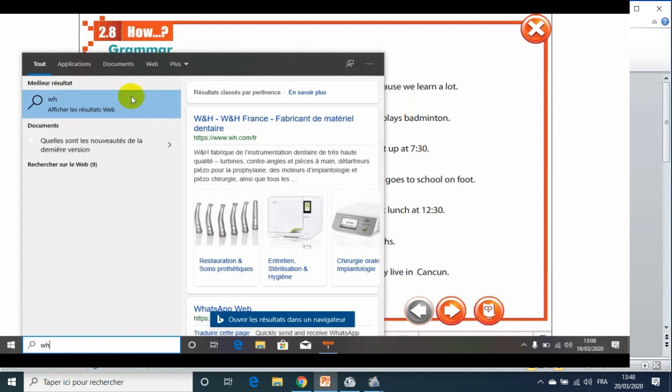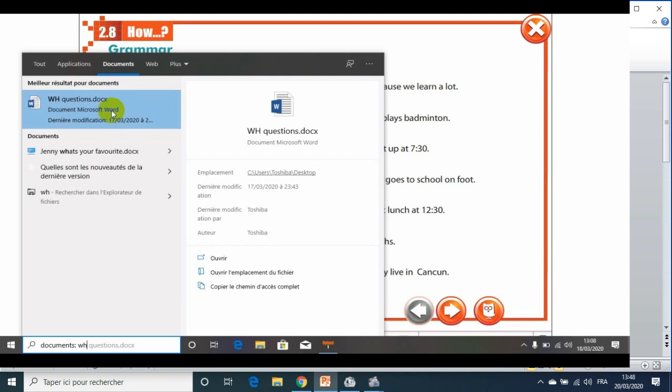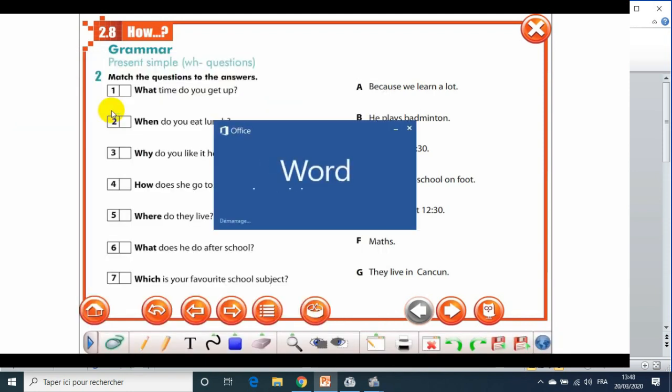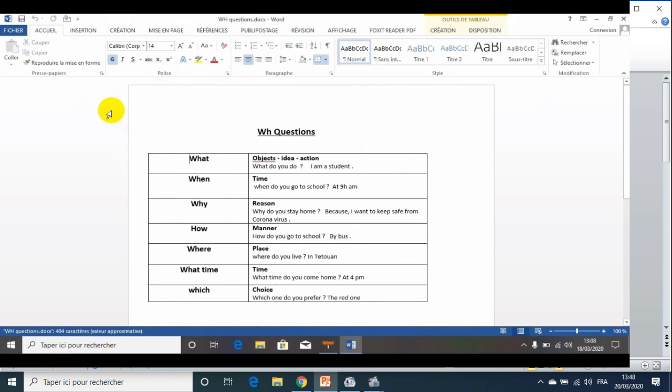Alright, document. Here, as you see, look at this table. I will provide you with, of course, WH questions. What? As you see, objects, idea or action. What do you do? The example, I am a student. Here we look for the action.